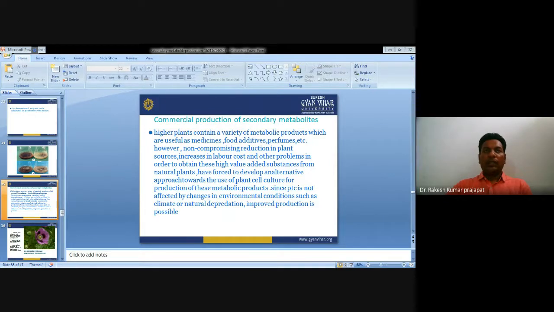For the production of digoxin, a well-known secondary metabolite used as a cardiac glycoside, beta methyl digitoxin is transformed to beta methyl digoxin using Digitalis lanata cells. So we can use the different plant cells to synthesize different secondary metabolites.